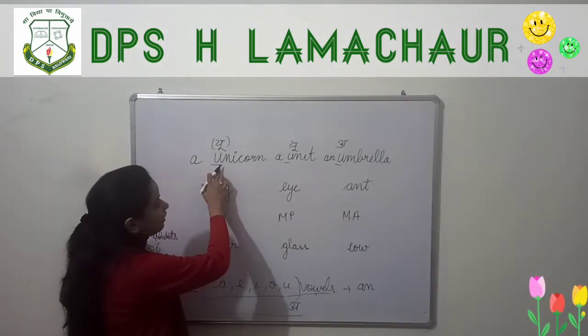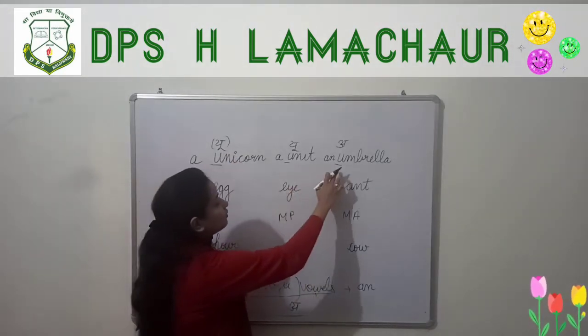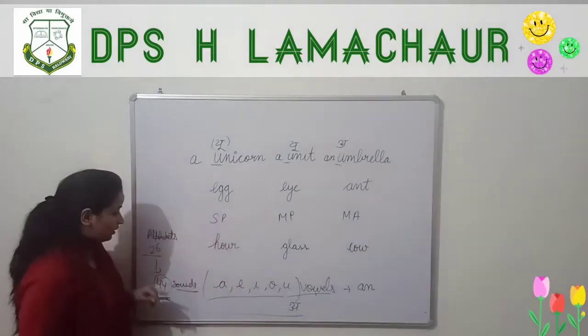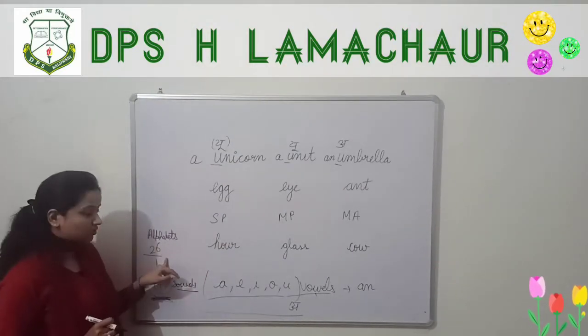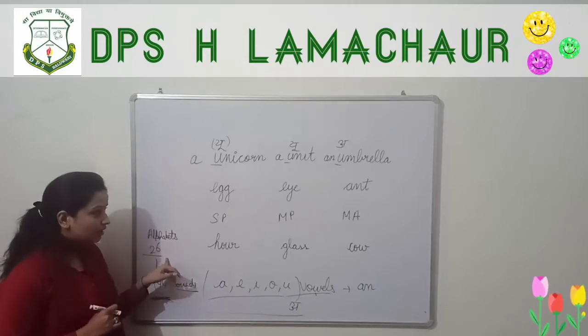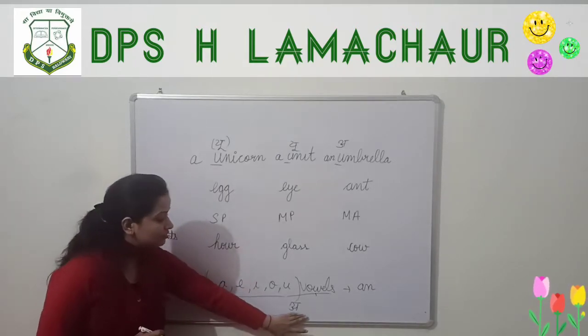Here U sounds like "yoo" and here the U sounds like "uh". So there are 26 alphabets and 44 sounds of those 26 alphabets. That's why we check for the sound.